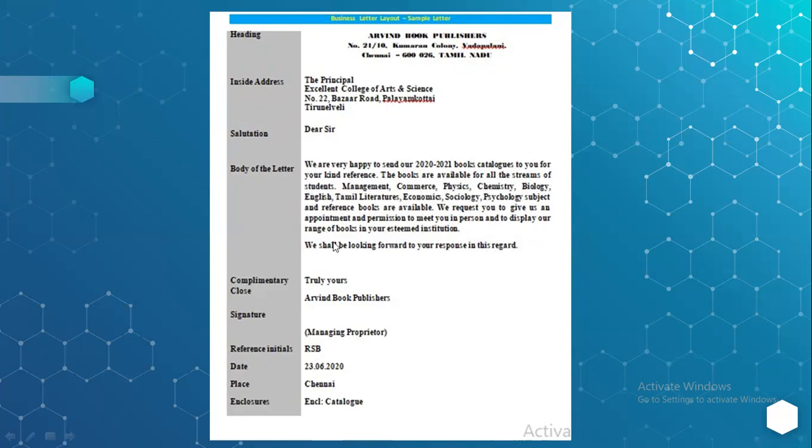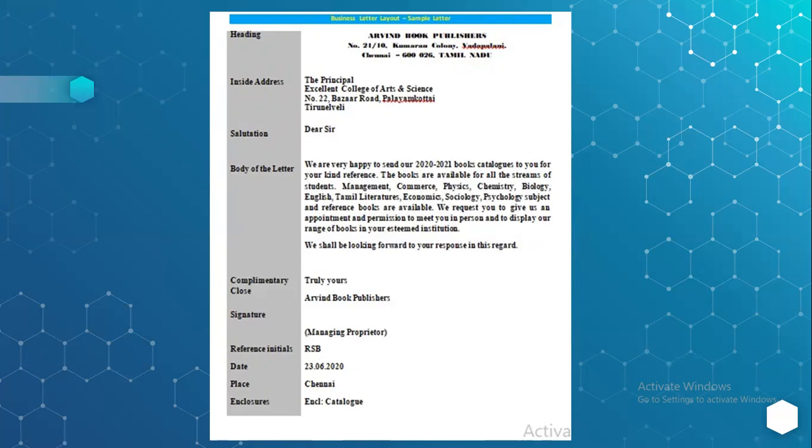Once you have written the body or content, you can go for the complimentary clause. As mentioned here: yours truly, yours sincerely, with warm regards, with respectful regards. Whatever complimentary clause you want to give, you can give it over here. Then comes the signature of the sender. Without the signature, the letter becomes invalid, so the signature must be present. Whether it is the managing proprietor, MD or the sales manager, whoever is sending the letter, the authorized signatory must sign over here.